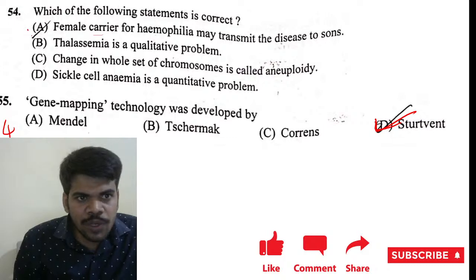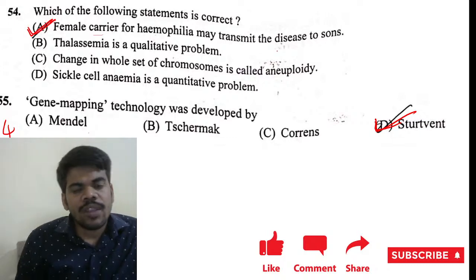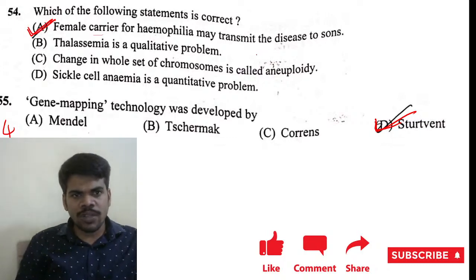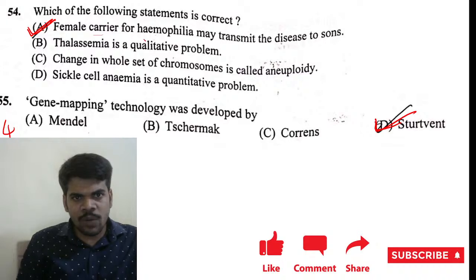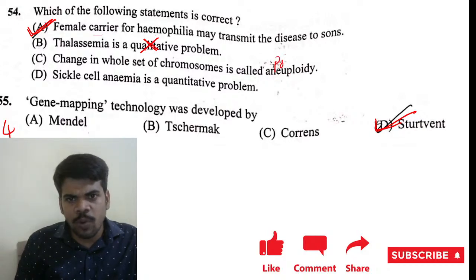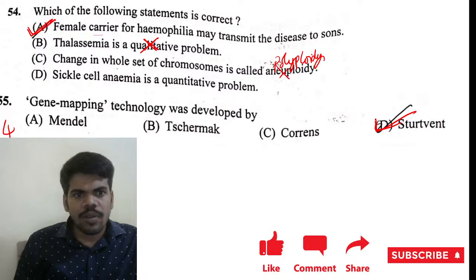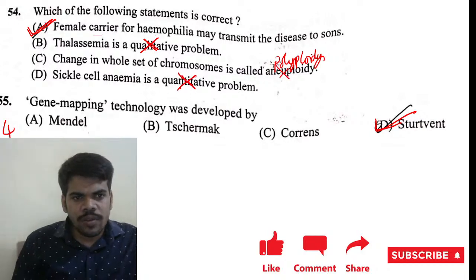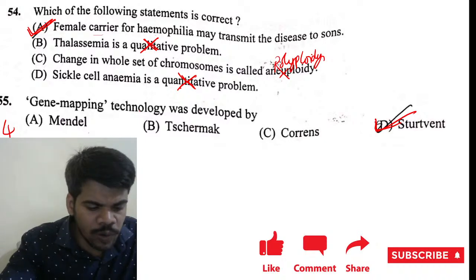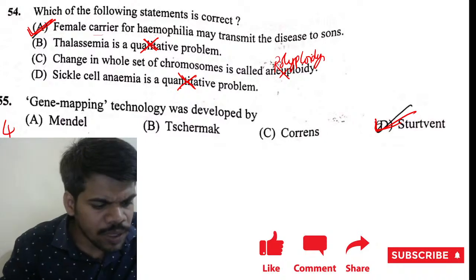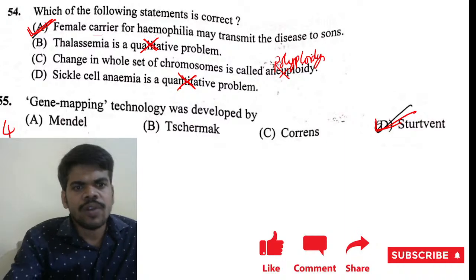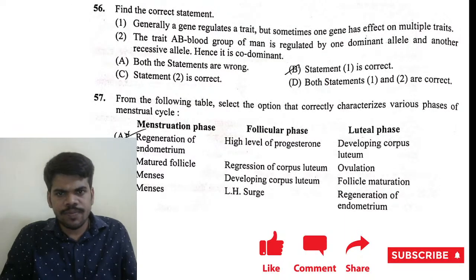Come to here, option 1 is the right. She can transmit the disease to the sons. But thalassemia is not qualitative, it is quantitative. Change in whole set of chromosomes is not called aneuploidy, it is polyploidy. Sickle cell anemia is not quantitative, it is qualitative. Okay. 54, 1 only, very good, Pradeep. 55, 4. 56, 2. 57.